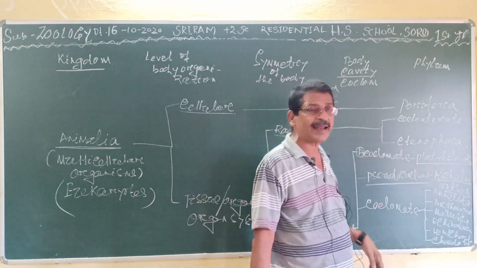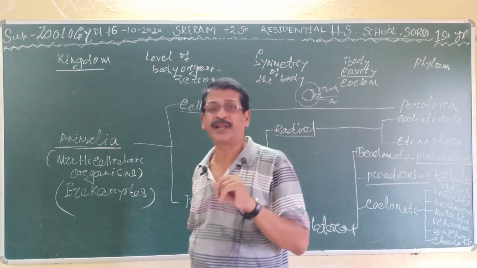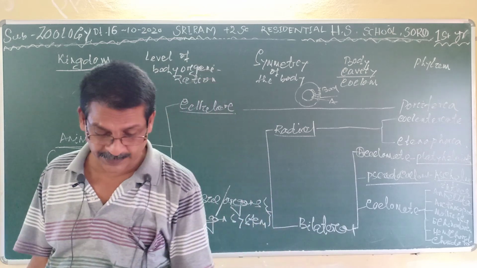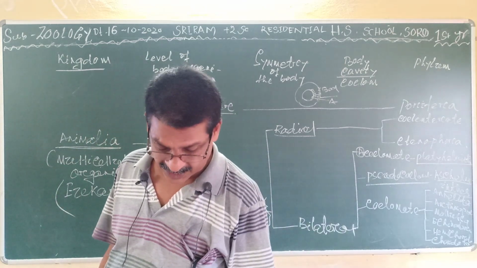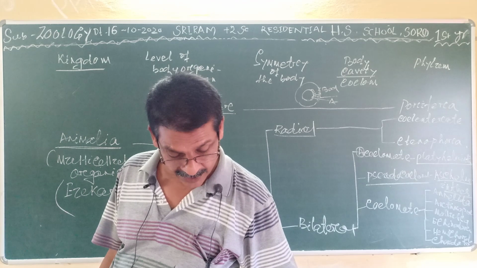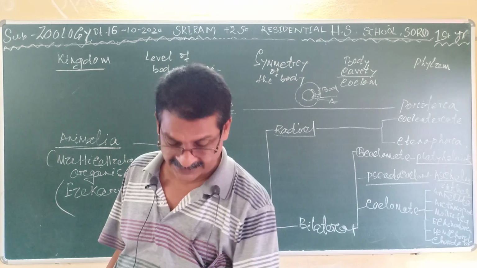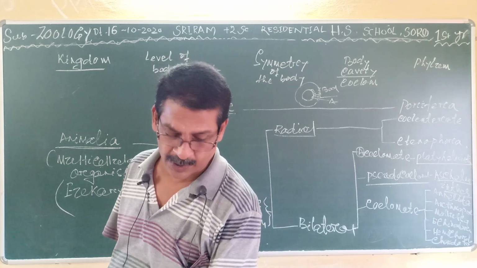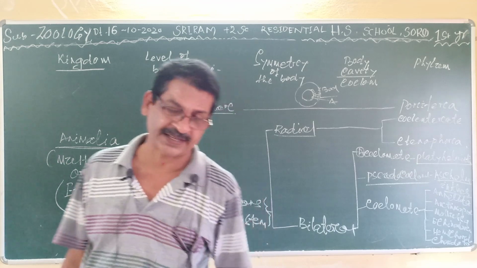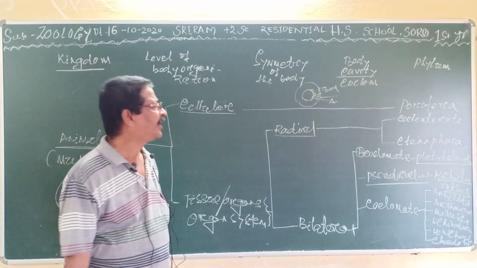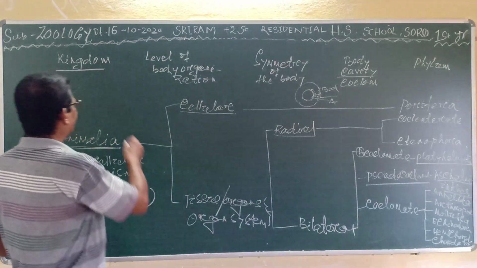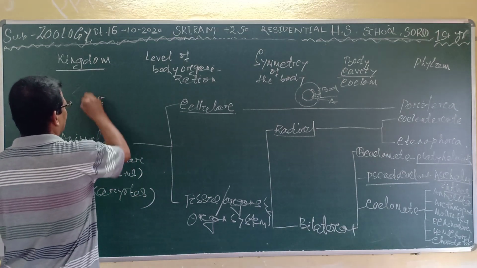So first of all, there are about 35 phyla present in the taxonomic categories. Among them, 11 phyla are the major ones.